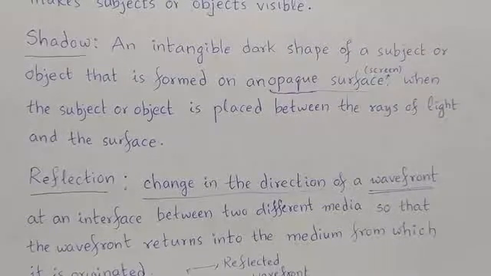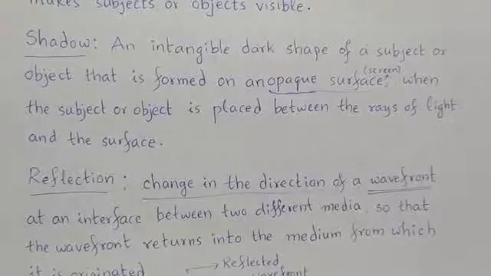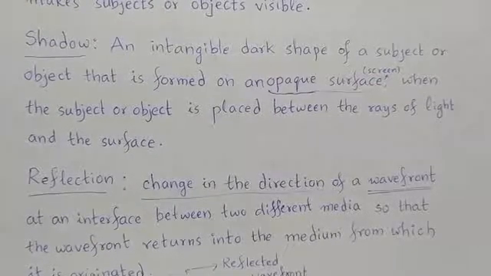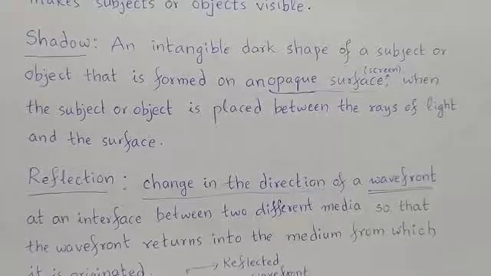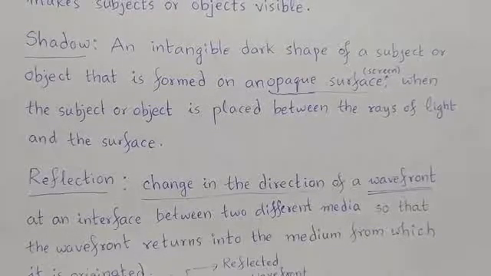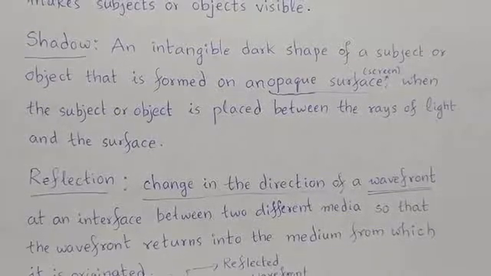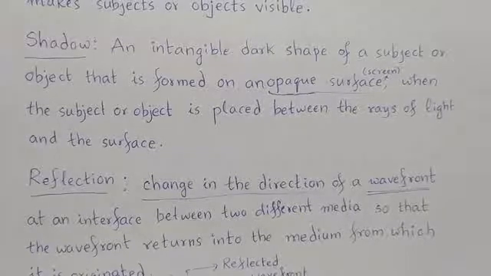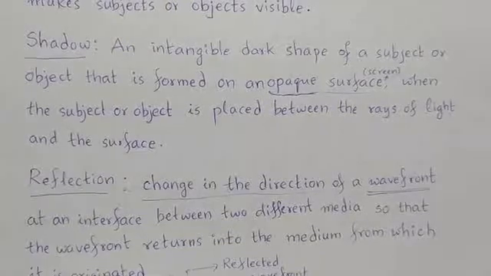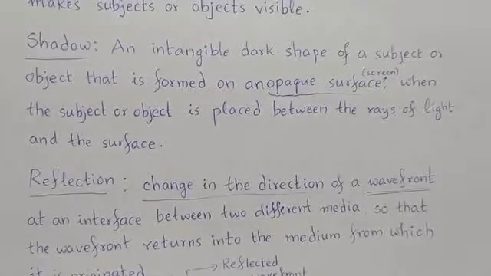So, shadow is an intangible dark shape of a subject or object that is formed on an opaque surface or opaque screen, when the subject or object is placed between the rays of light and the surface or screen.